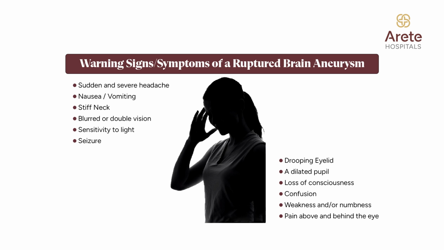Usually most aneurysms do rupture and present with severe headache. They say it's one of the worst headaches they have ever had in their lifetime. Or they can present with vomiting or seizure. When the aneurysm ruptures, there's a bleed into the brain. If the bleed is very minimal, these are the symptoms.